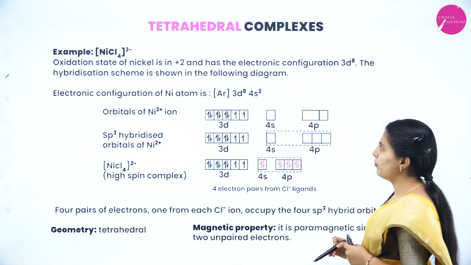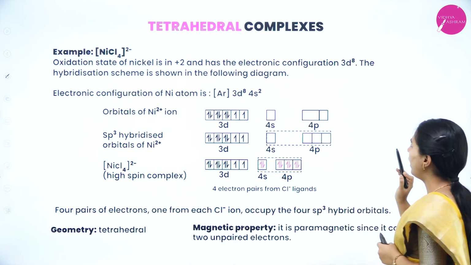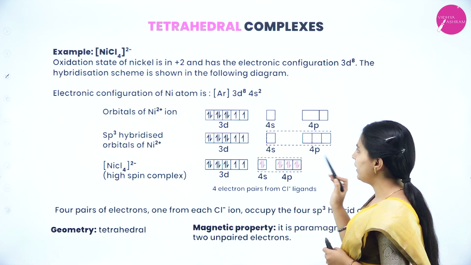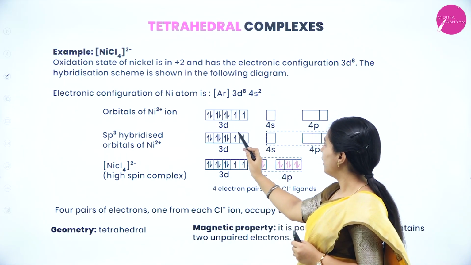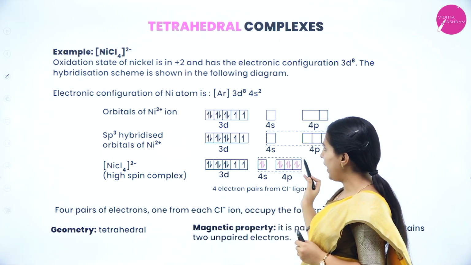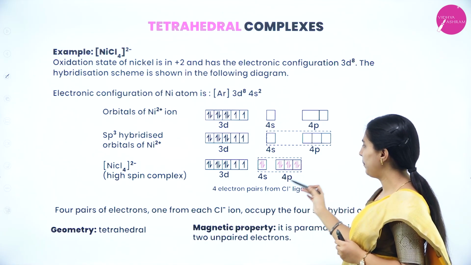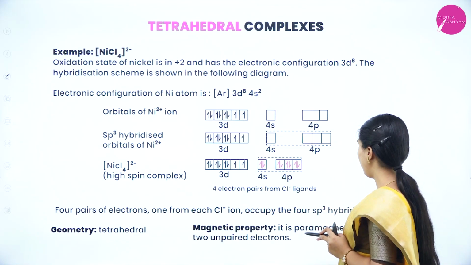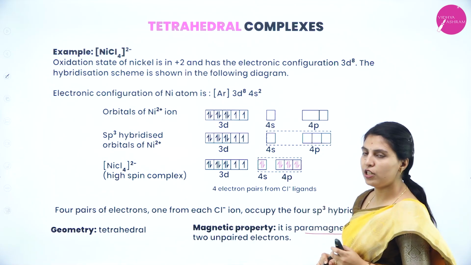In a tetrahedral complex, nickel tetrachloride, the oxidation state of nickel is +2 and it has the electronic configuration 3d8 4s2. For nickel 2 plus, the 4s2 electrons are removed and 3d8 remains. 2 unpaired electrons will be present, and it forms sp3 hybridization. Due to the unpaired electrons, it is paramagnetic in nature and has tetrahedral geometry.